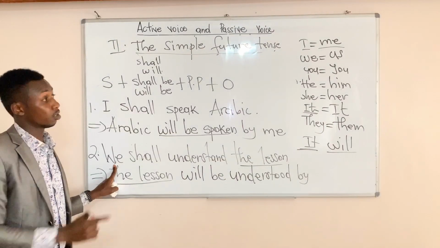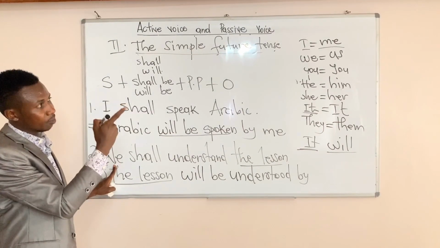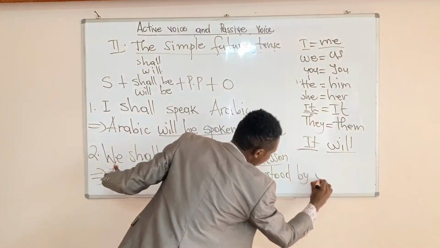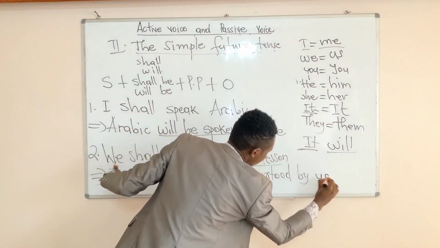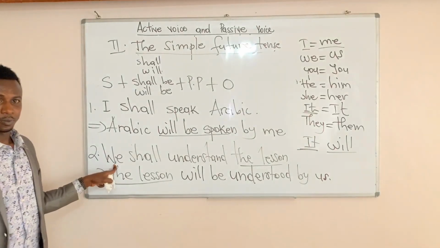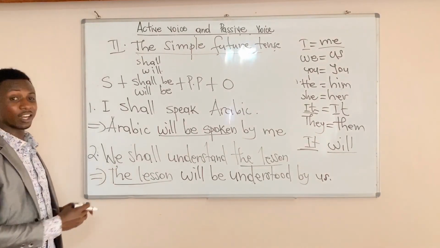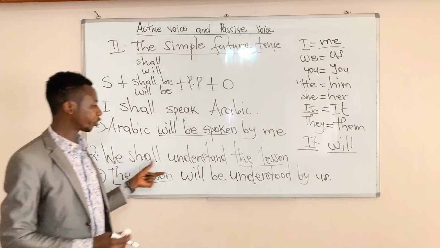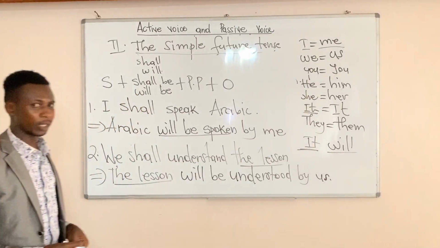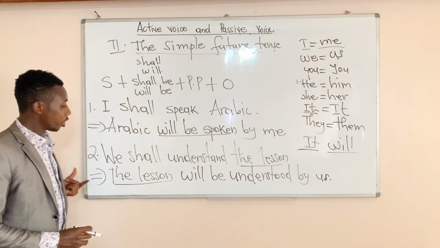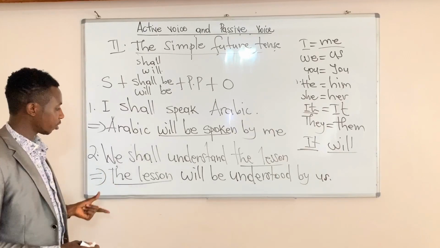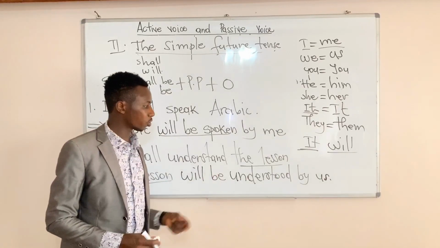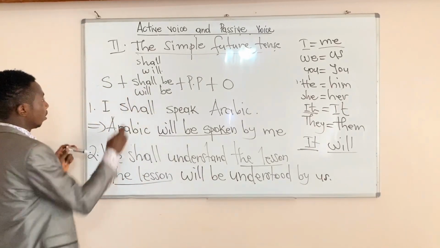As I said, we becomes us. Mature conjugation. Okay? Please try to speak like that. Leave this one, we shall understand the lesson. We are tired of that. Use passive voice or active voice. Say, the lesson will be understood by us.